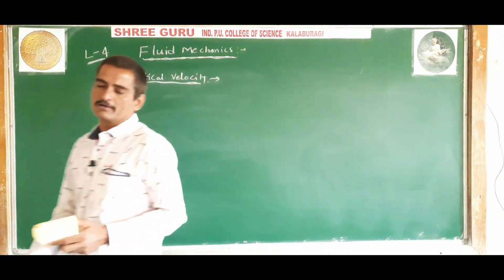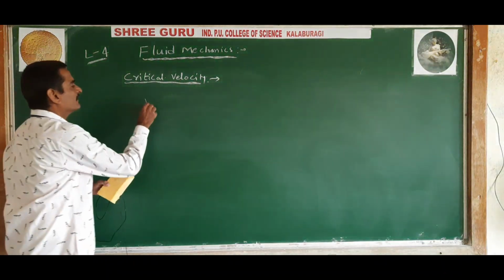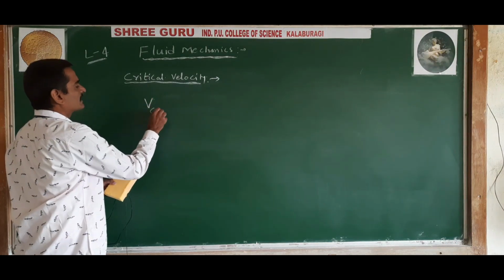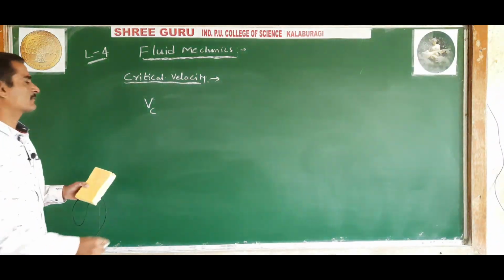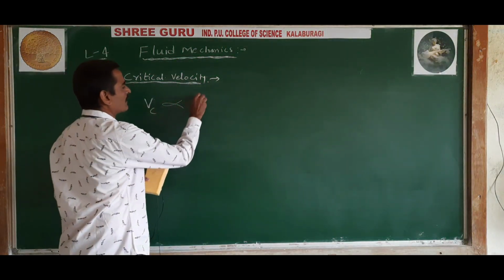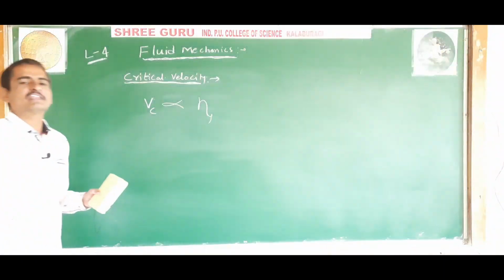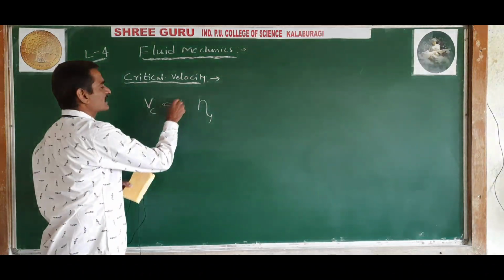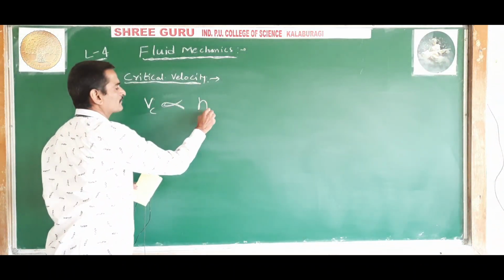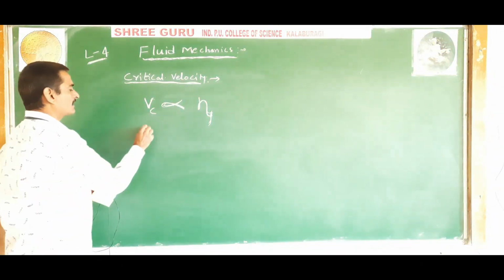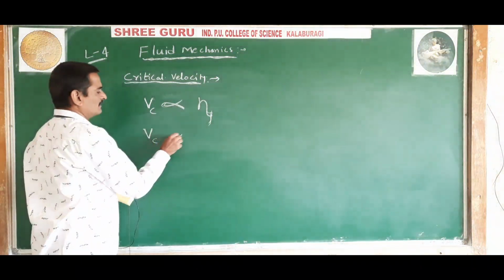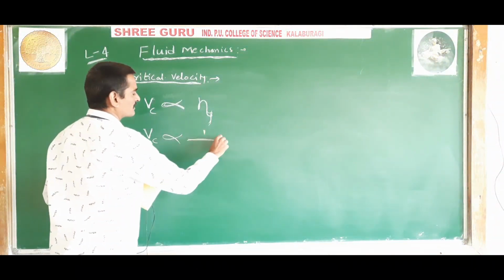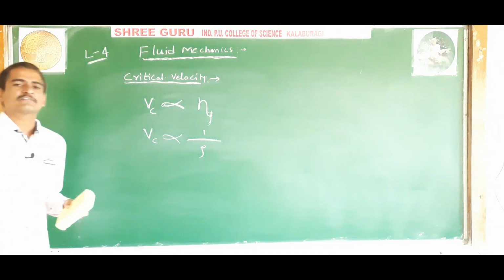And according to Reynolds, the critical velocity of a liquid is directly proportional to the coefficient of viscosity of the liquid, and inversely proportional to the density of the liquid.